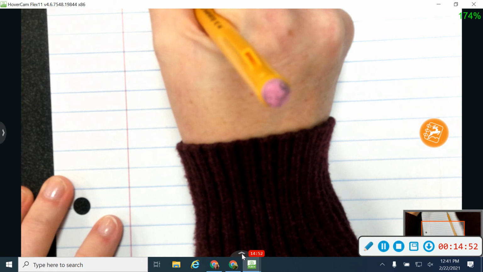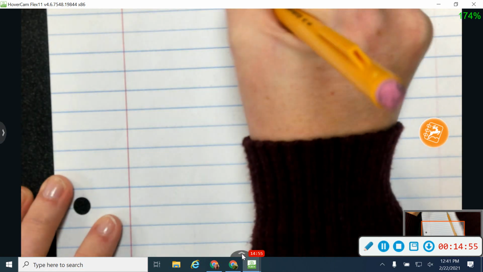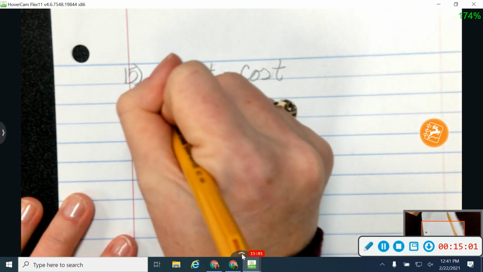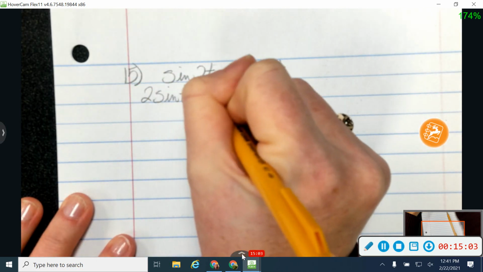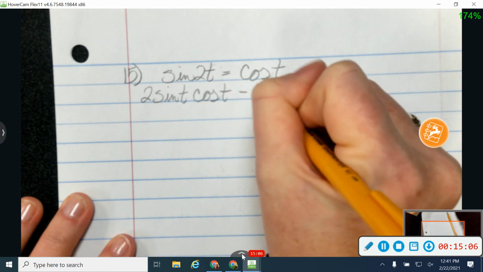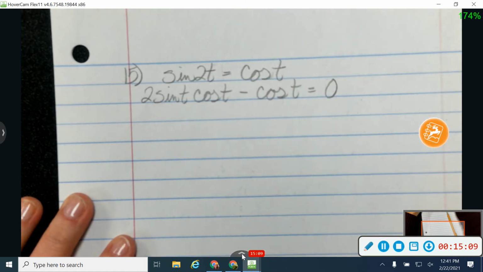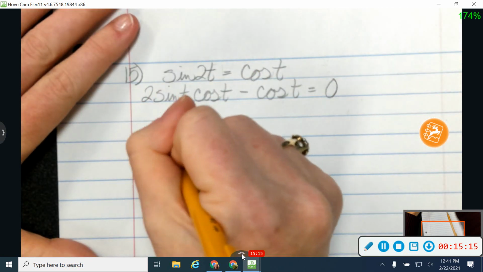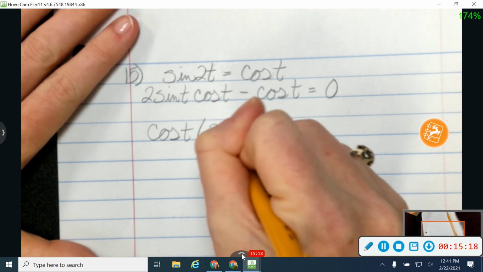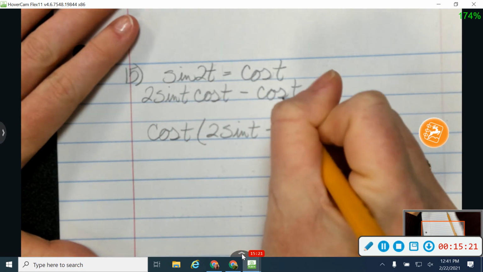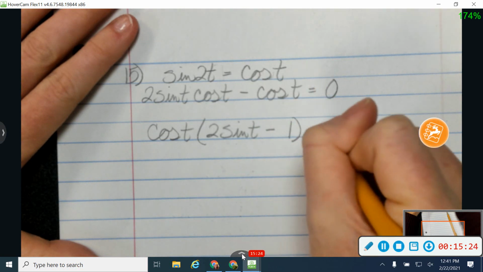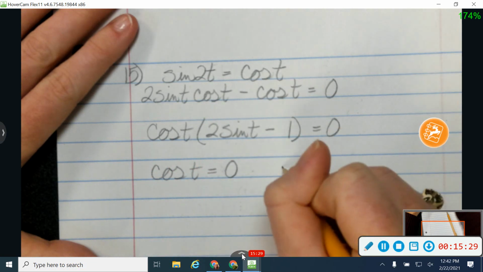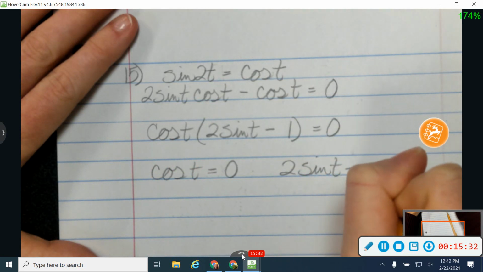Alright, I've got the sine of 2t is equal to cosine of t. All right, no options on sine. I'm going to have to replace that with 2 sine t cosine t, and then I'm going to subtract this cosine t over to this side. Again, we often want things to be on one side together. All right, I do have a common factor again, so I'm going to take out that common factor. That'll leave me with 2 sine t, and when I take a common factor of cosine out, I'm going to be left with 1 right there. All right, so both of those equal to 0. This one's kind of turning out very similar to another one that we did.